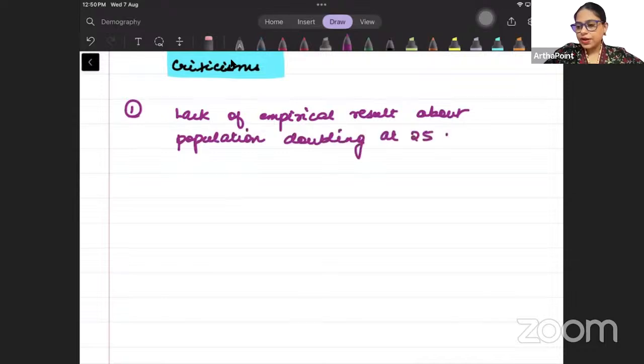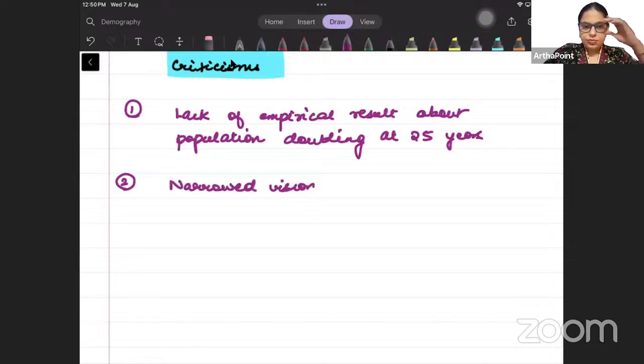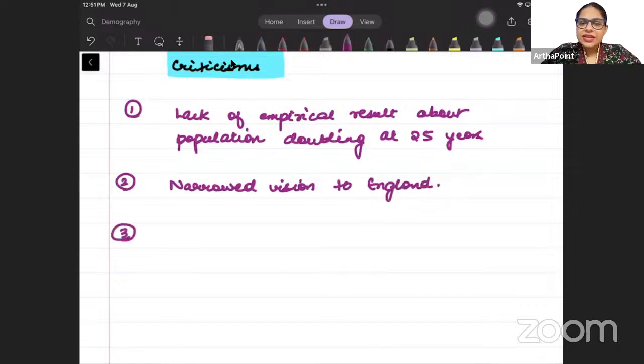Second, then we saw that whatever Malthus studied, जो भी उन्होंने पढ़ा भी, that was limited. It was a very narrowed version and it was limited to only England. So narrowed vision to only England.